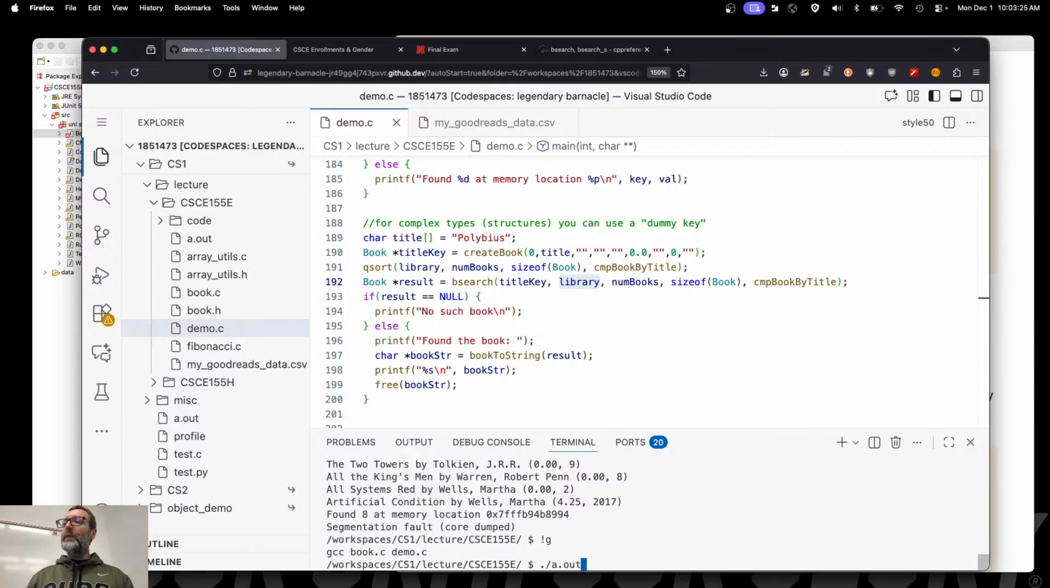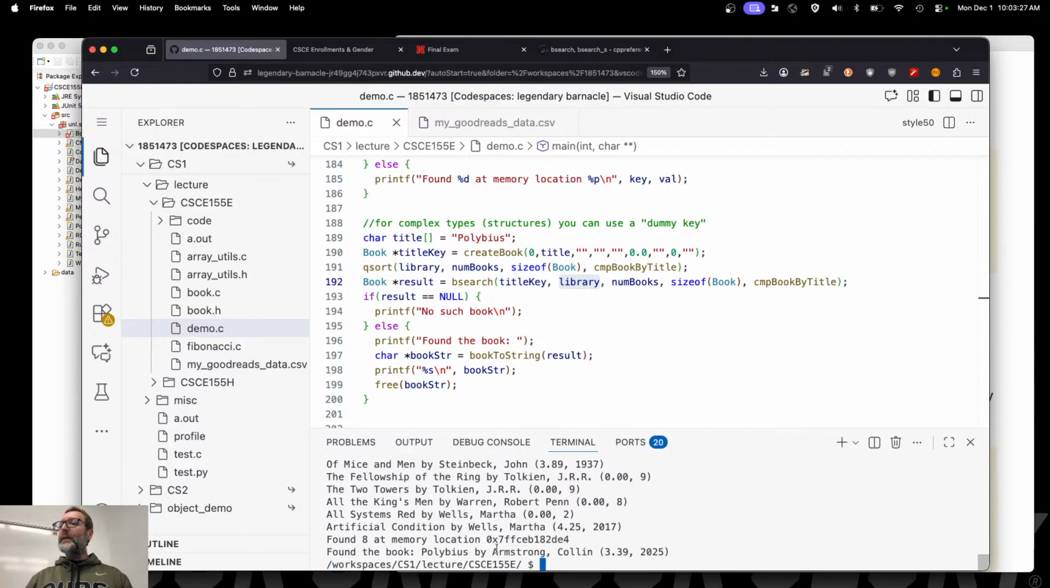GCC this, run it again. And now I did find it successfully there. Who wrote it? Colin Armstrong. It was released this year, and it's got middling reviews, right? 3.39. Right. I'd agree with that. Right. All right, any questions?